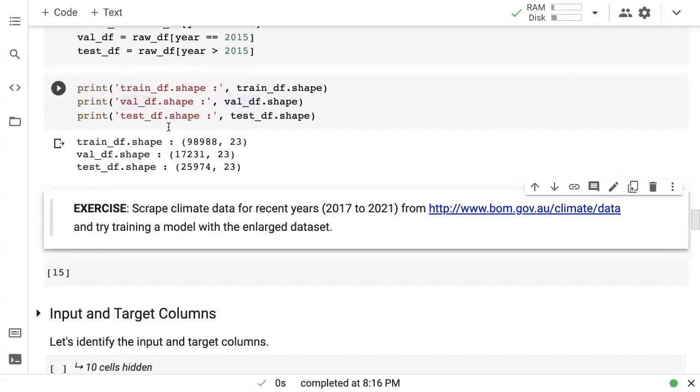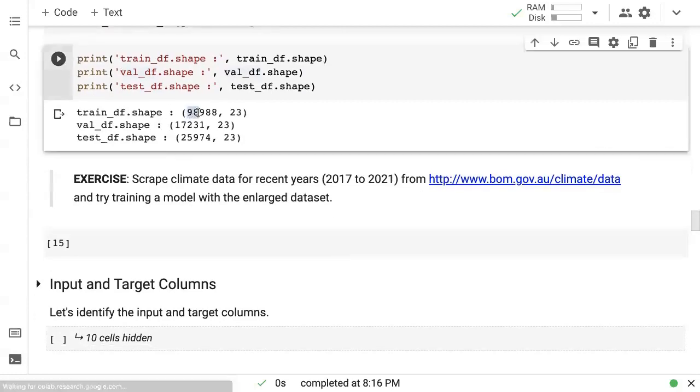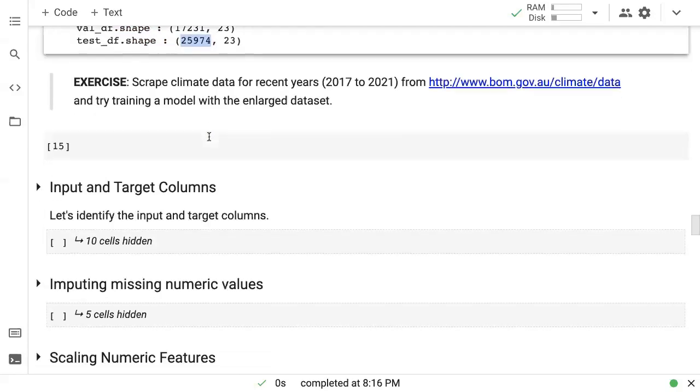All right. So now we have about 98,000 measurements, 98,000 observations or 98,000 samples for training. We have about 17,000 samples for validation. So as we try different kinds of models, and we'll try quite a few today, we can use the validation data frame to evaluate how well those models are performing. And finally, we have a test data frame. This is where we will report the final accuracy of our model.